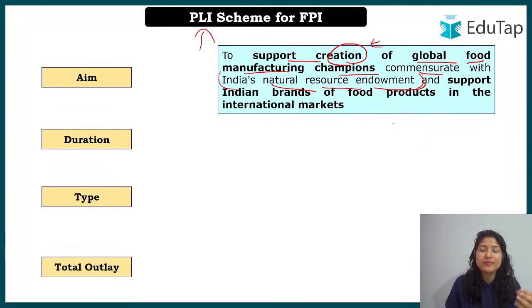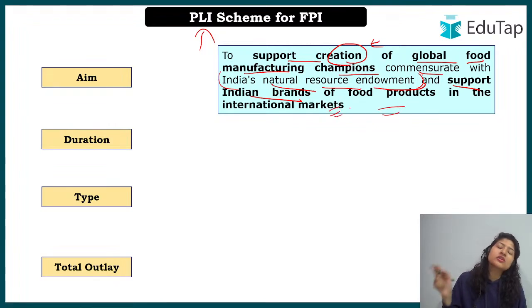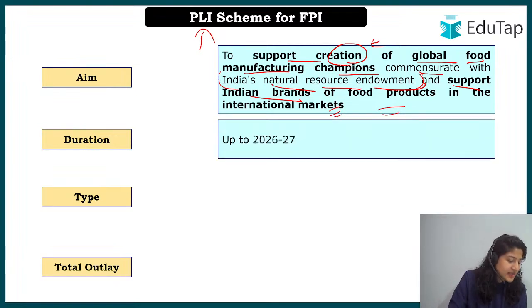So we have to make competitive manufacturing units in line with our natural resources, and support Indian brands. We not only have to increase production by establishing more manufacturing units, but also recognize these Indian brands of food products in the international market. So focus will be on the manufacturing units to make India a manufacturing champion, as well as to promote Indian brands.